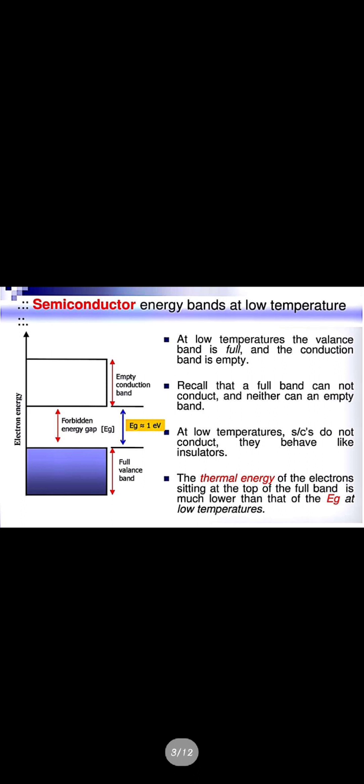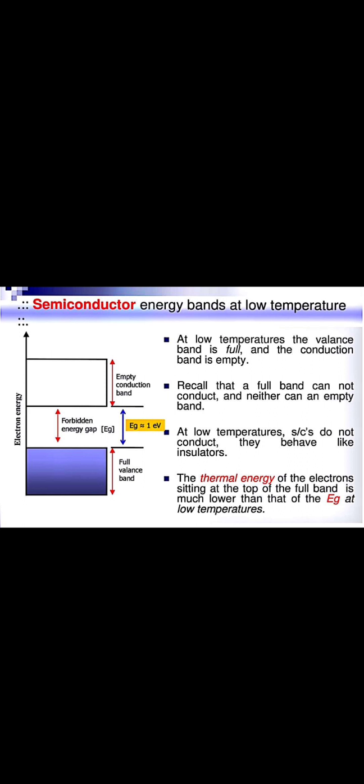So this means that the energy band gap between the valence band and the conduction band is given as the forbidden energy gap. At low temperatures, we know that the valence band will be completely filled with electrons, and the conduction band will be completely empty because we have not given that much energy. At very low temperatures, as we provide temperature, the electrons in the valence band can jump out to the conduction band.